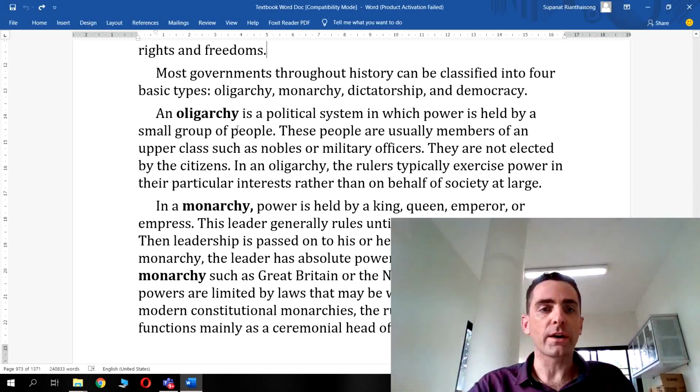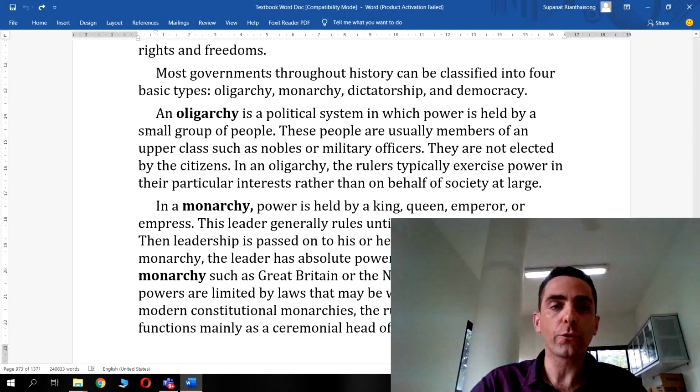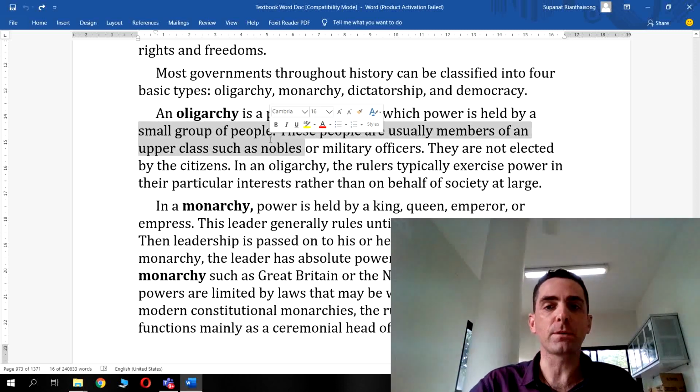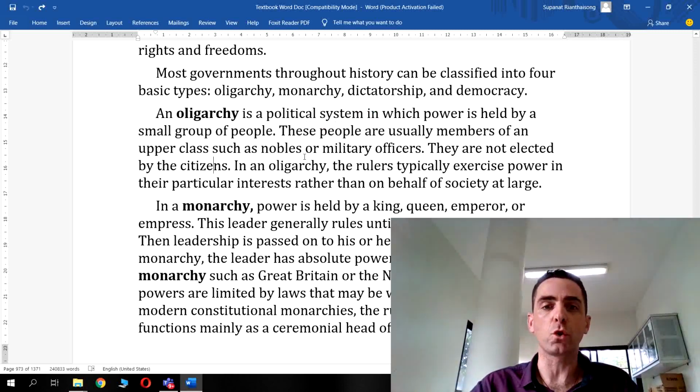First is an oligarchy, or an oligarchical form of government. This is a political system in which power is held by a small group of people. Okay, these people are usually members of an upper class, such as nobles or military officers. They are not elected by the citizens. In an oligarchy, the rulers typically exercise power in their particular interests rather than on behalf of the society at large.